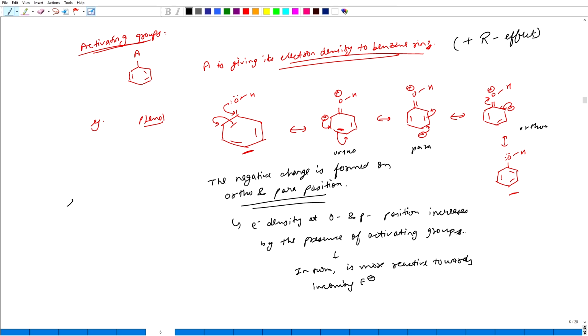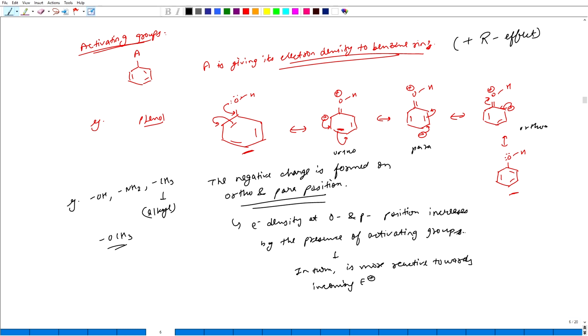The activating groups are such as OH, NH2, or alkyl groups like CH3, and groups like OCH3.